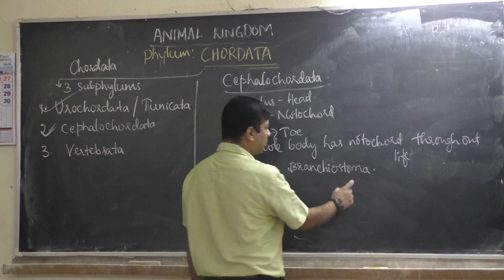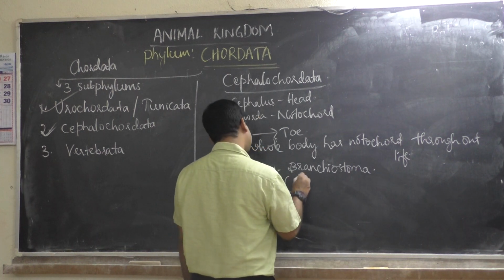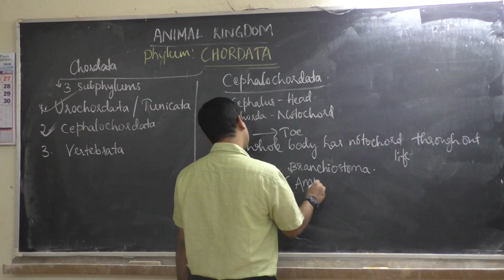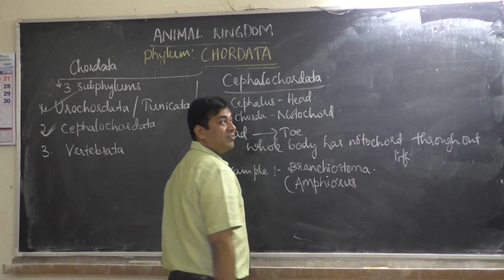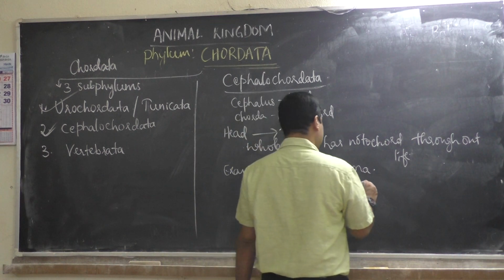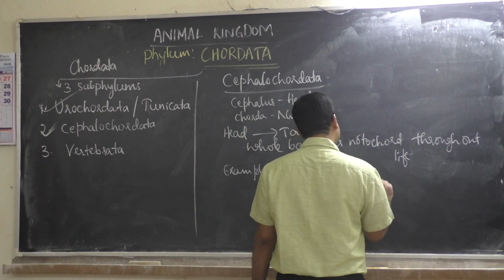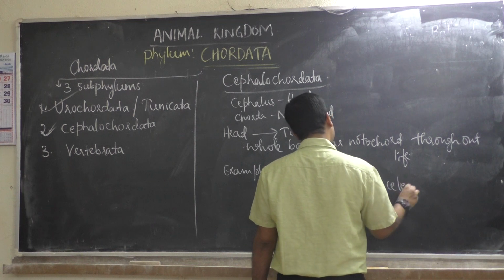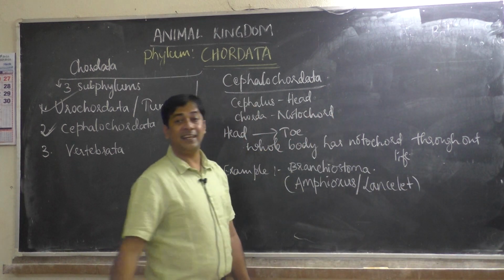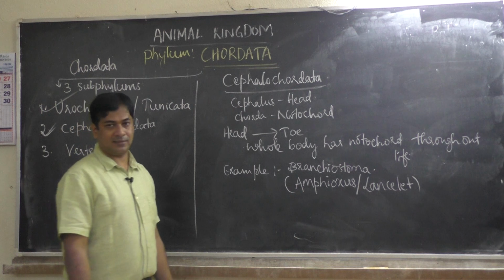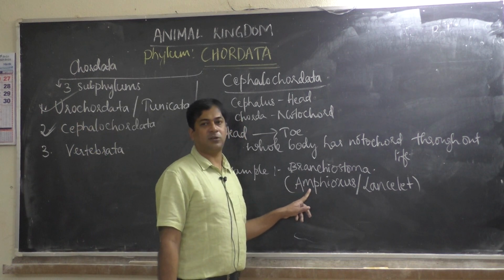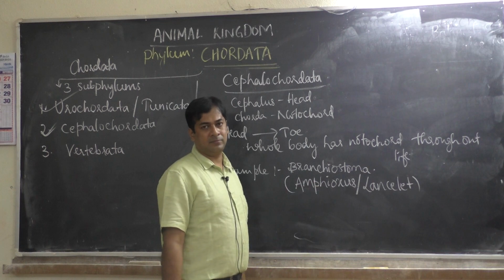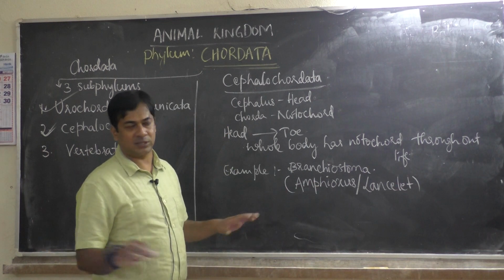Branchiostoma. Stoma means mouth. It has other names. It is also called amphioxus, or it is also called lancelet. Either you call it branchiostoma or amphioxus or lancelet, all three are the same. No diagram is given in the textbook.